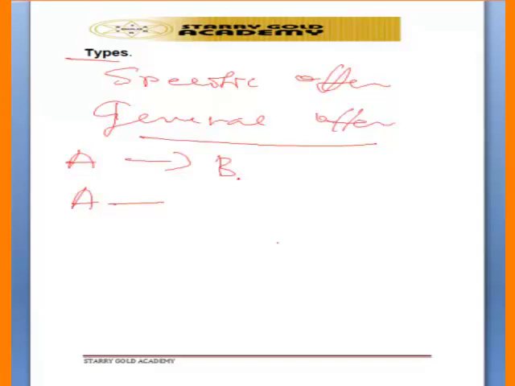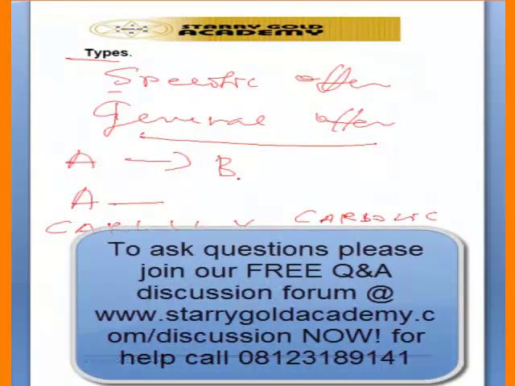Before, general offer was not recognized until a case came up called Carlill versus Carbolic Smoke Ball.